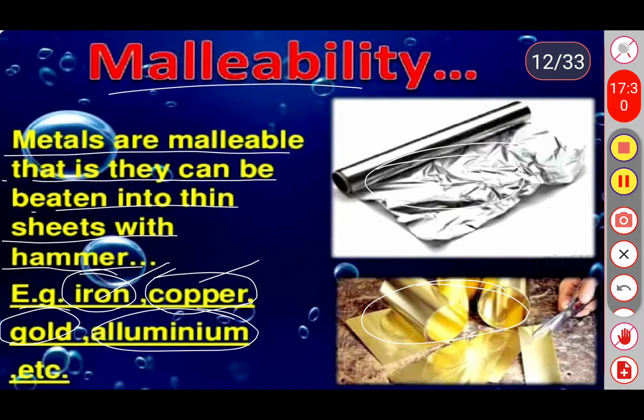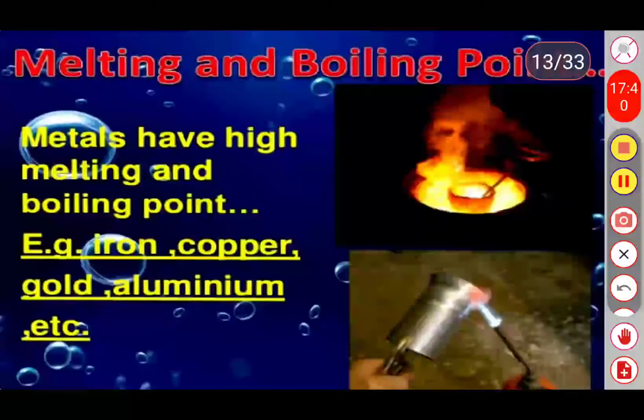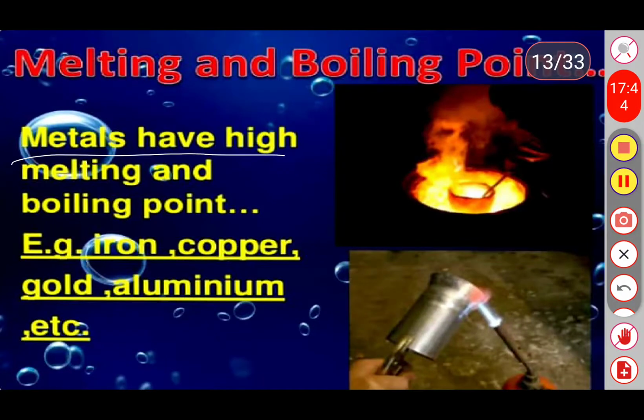Let's see the next property: melting and boiling point. Metals have high melting and boiling points due to the presence of very tightly packed atoms or high rigidity.